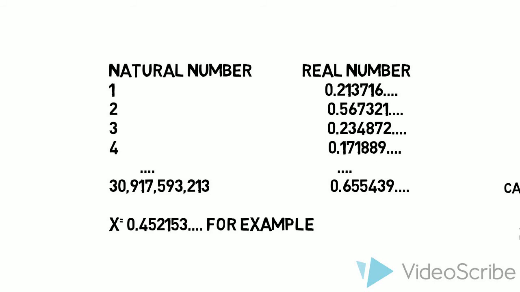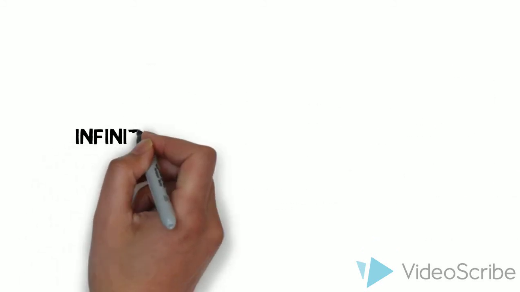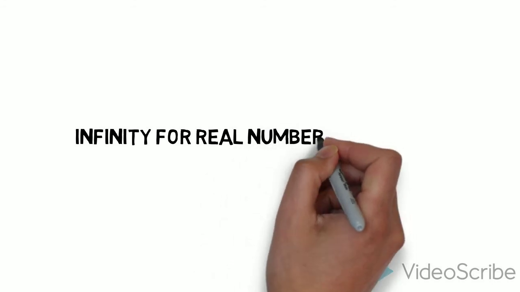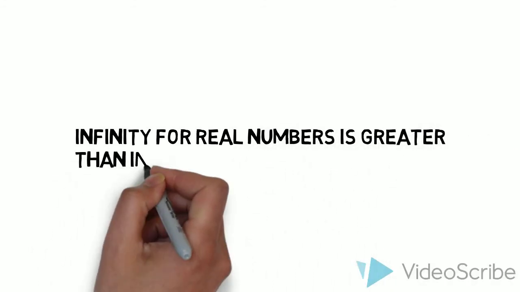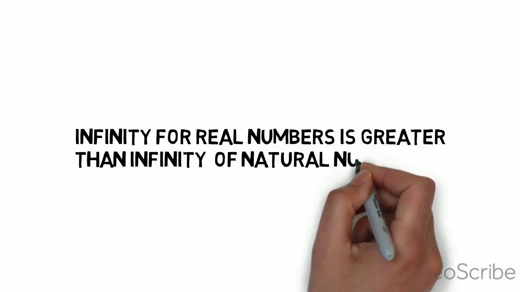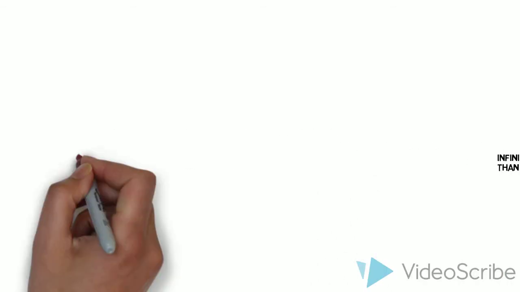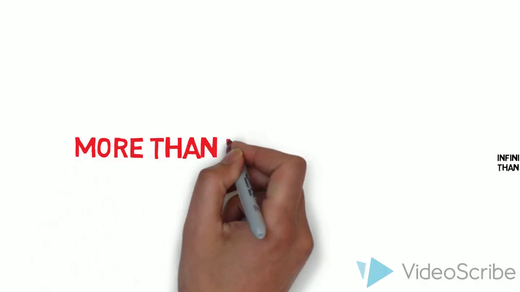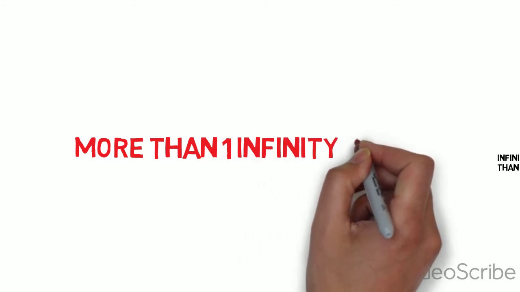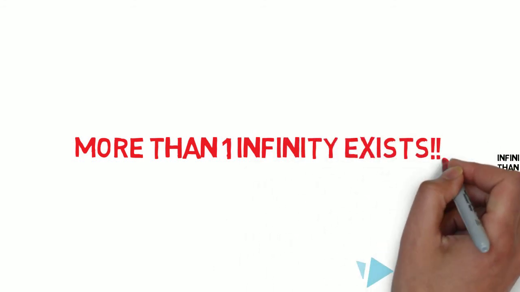That means there are more real numbers between 0 and 1 than there are all natural numbers. This implies that the infinity of real numbers is greater than the infinity of natural numbers. And this is an important conclusion, as it already implies implicitly that there is greater than one value for infinity. And this is crucial as it is different to the idea of infinity that we typically have and makes us consider intrinsically what infinity is.